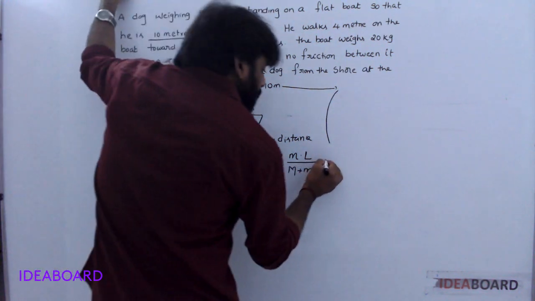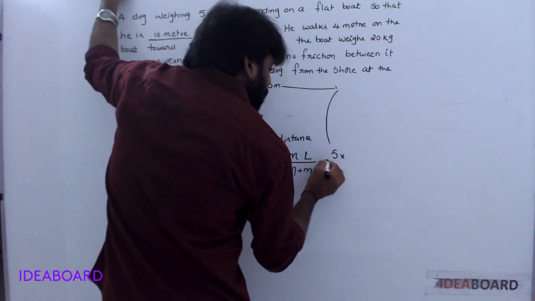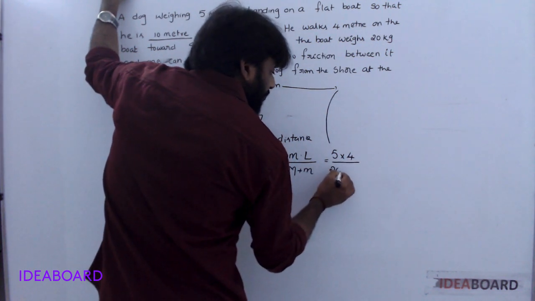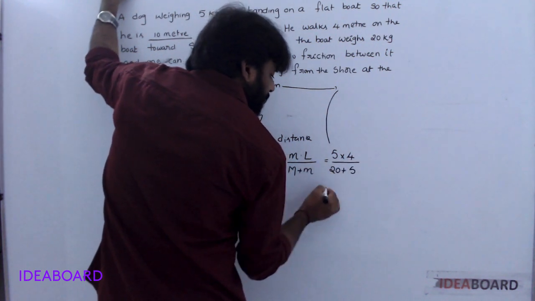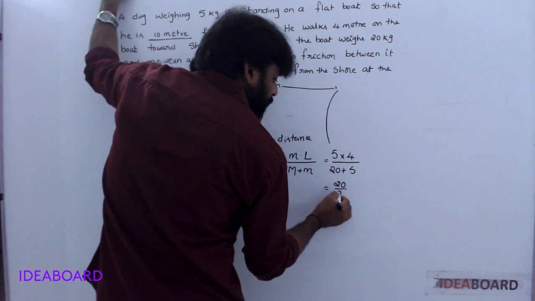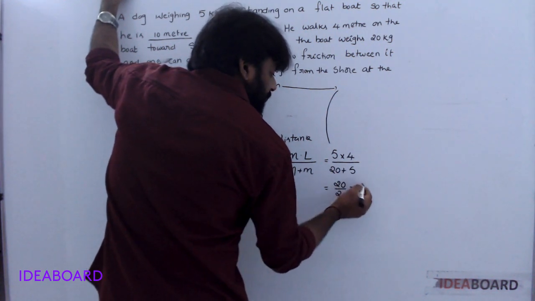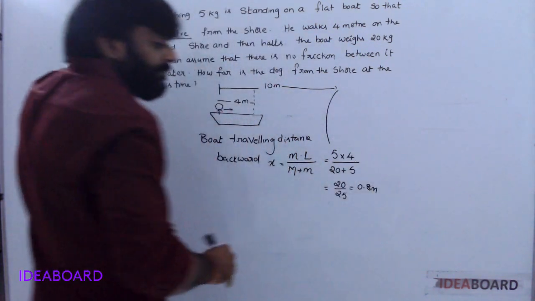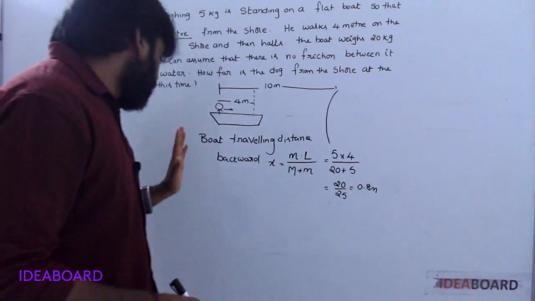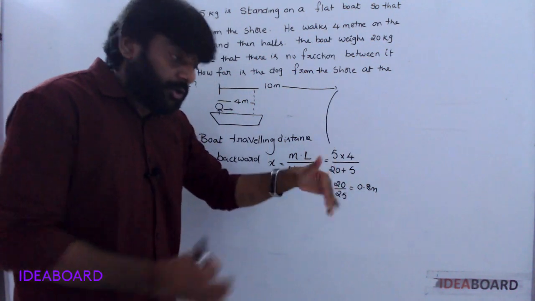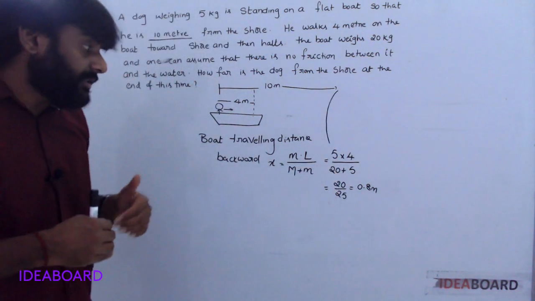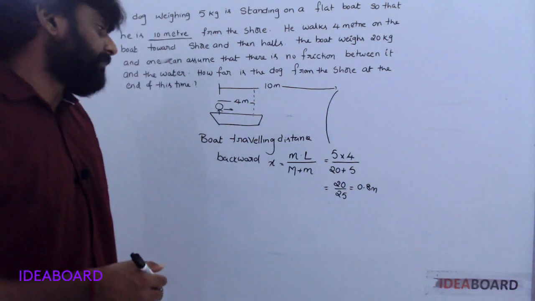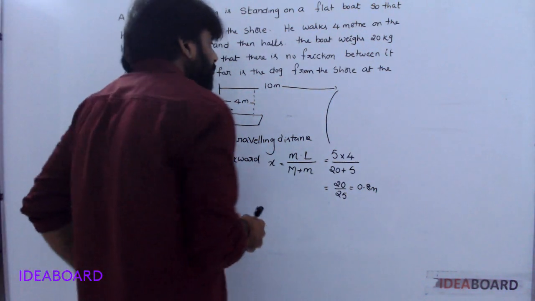So here 5 into 4 by 20 plus 5, that is 20 by 25, so 0.8 meter. Understood? Here the dog moves forward 4 meters, and the total system moves backward 0.8 meters.